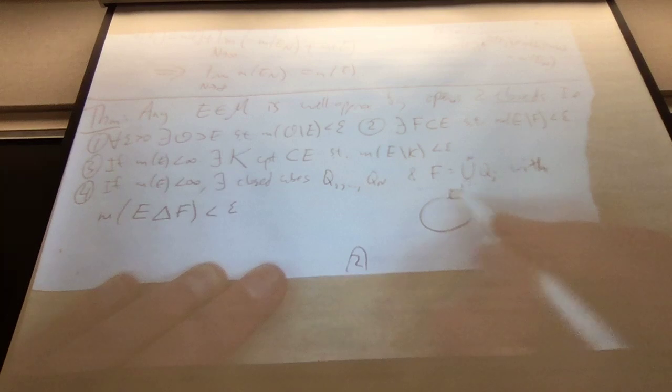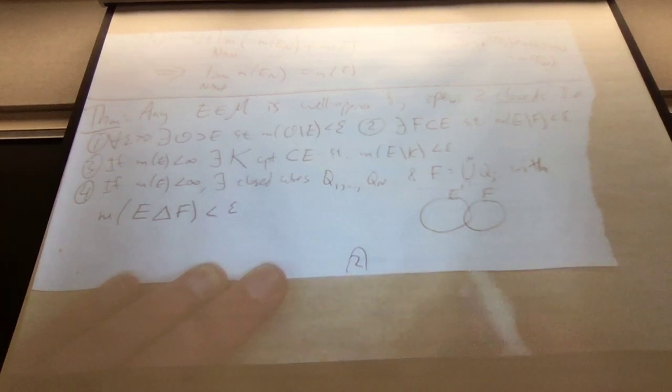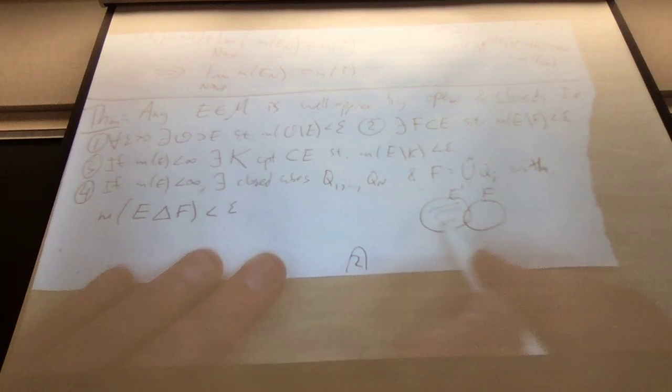Does everybody know what set difference is? If I have E here and I have F here, well, that's a bad picture because I want them to actually overlap on most. In this application, I want them to overlap on most of space. But the set difference is this and this.